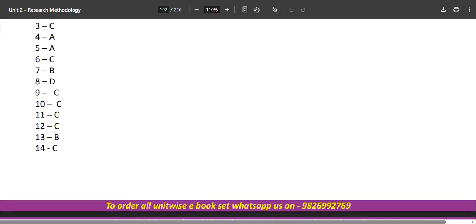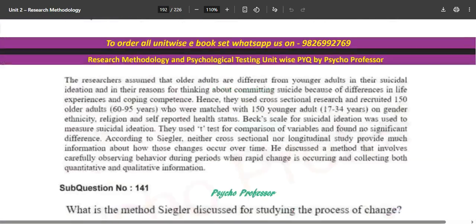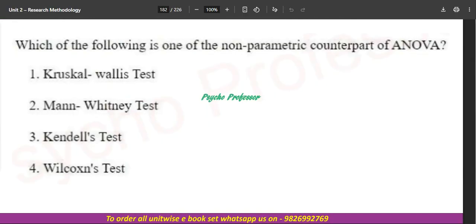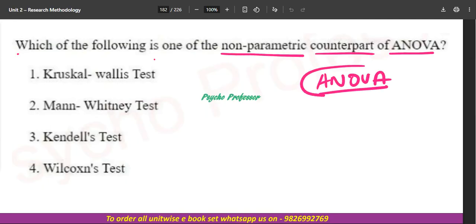Now, one more question we will see quickly if it is coming over here. Let's look into this question. Which of the following is one of the non-parametric counterparts of ANOVA? In ANOVA, you know there are only 2 possibilities, but before I answer, you need to answer: Kruskal-Wallis H test, Mann-Whitney U test, Kendall's and Wilcoxon. What will be the answer?